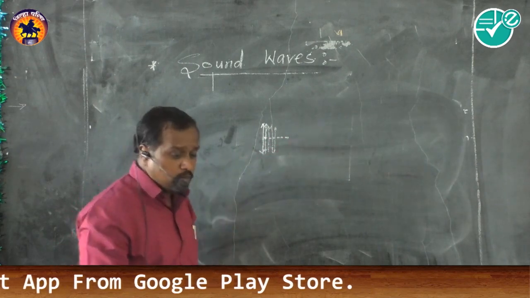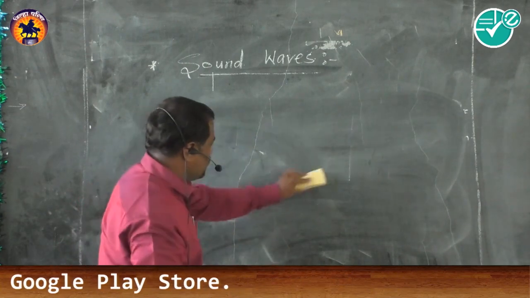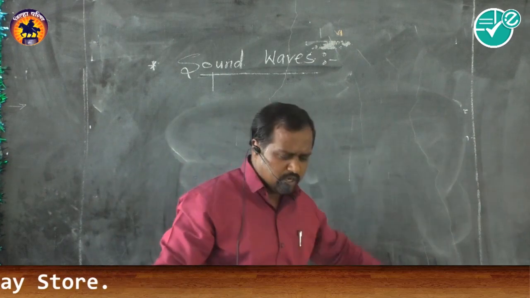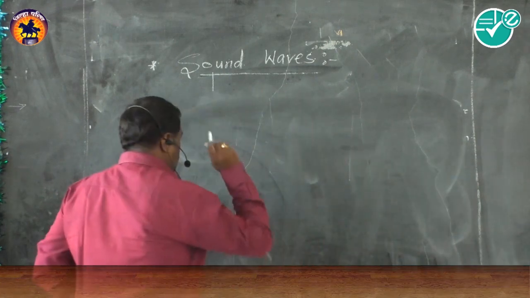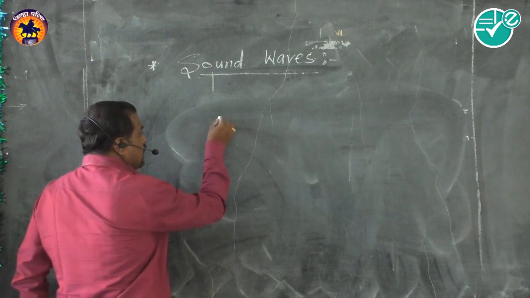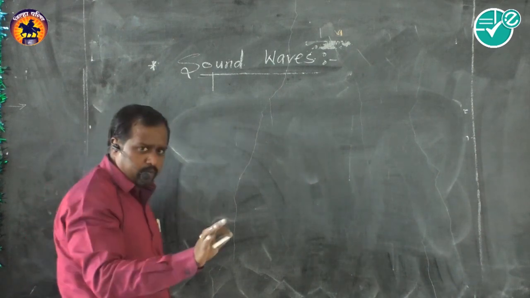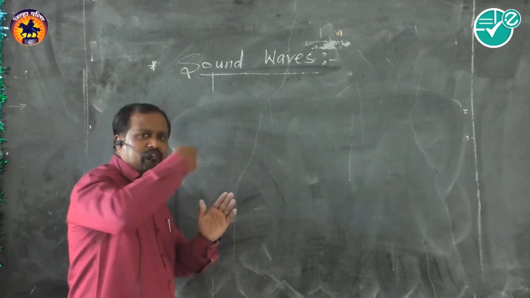Now see, wave motion is doubly periodic. Sometimes it is asked in the state board examination, and we must keep in mind that wave motion is doubly periodic. Periodic, we know that: periodic means motion repeats after equal intervals of time.